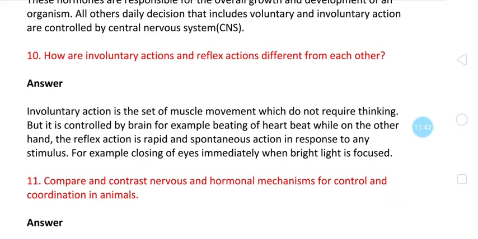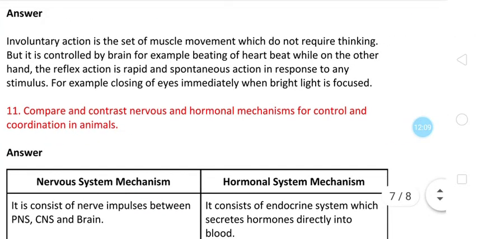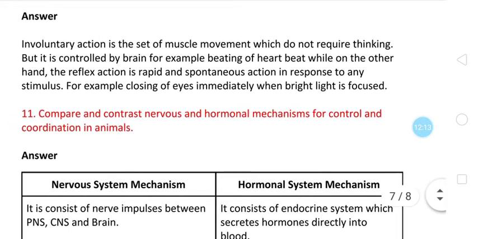Next question, that is question number 10. How are involuntary actions and reflex actions different from each other? Involuntary actions take place without our thinking, without our processing, without our involvement, and reflex actions are the sudden movement, isn't it? So involuntary actions are the set of muscle movements which do not require thinking, but are controlled by the brain.